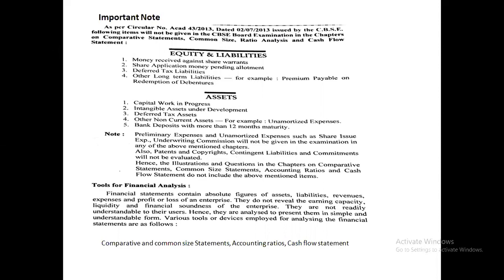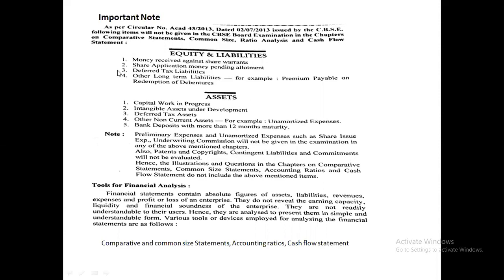Like in shareholders' funds, we have three subheads. The third subhead, money received against share warrants, will not be evaluated. There we have four heads. The second head is share application money pending allotment. This will also not be evaluated.